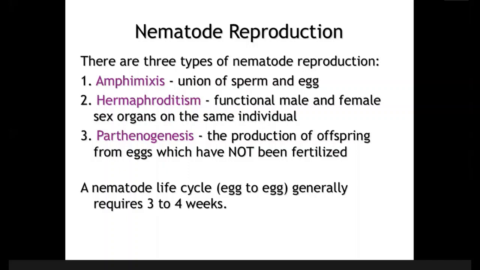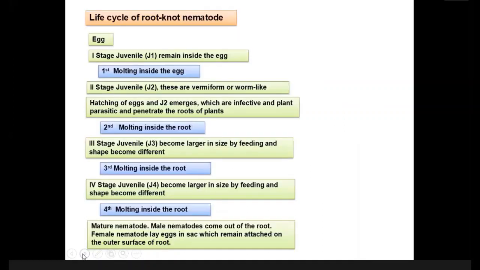We call it parthenogenesis. To complete the life cycle of a nematode, that is egg to egg, normally 3 to 4 weeks are required, but it varies from nematode to nematode. But in general, we say 1 month is required to complete the life cycle of a nematode. Now I will talk about the life cycle or disease cycle of root knot nematode. In the next slide you can see here, the nematode lays eggs, mind it.